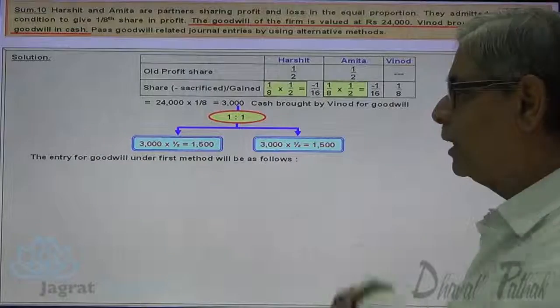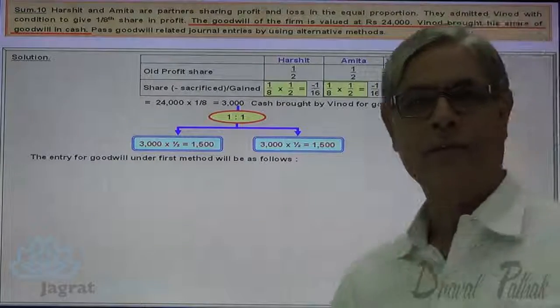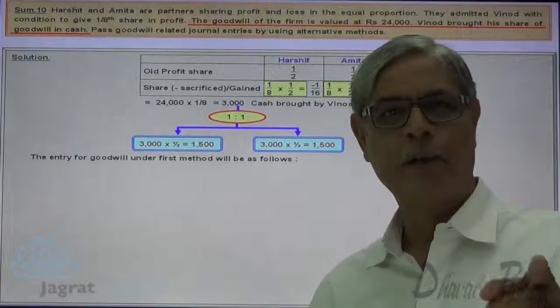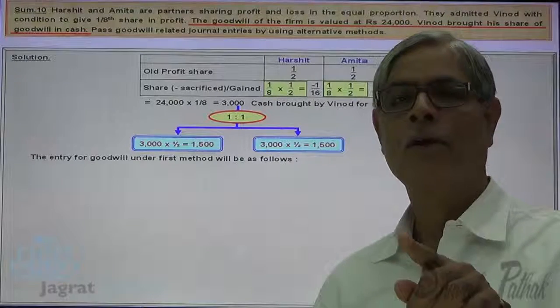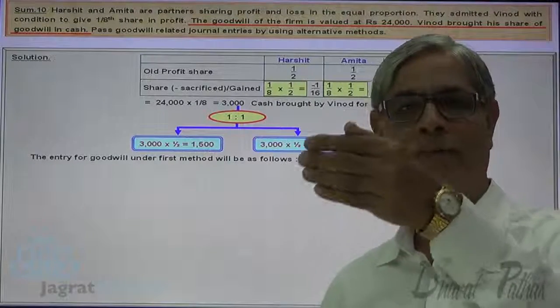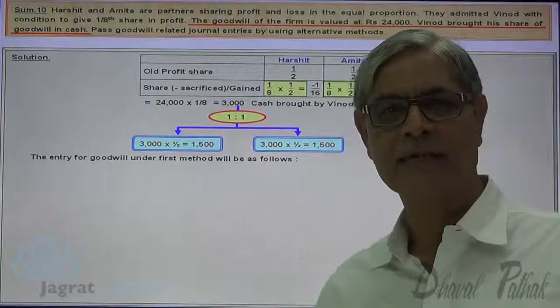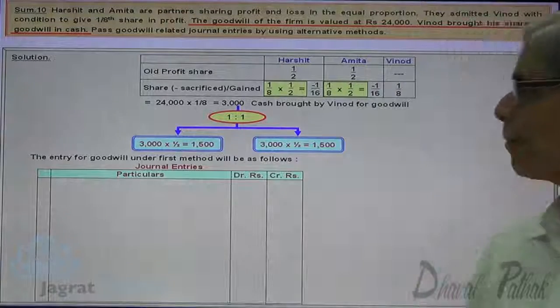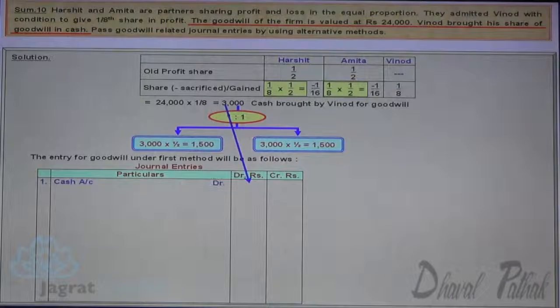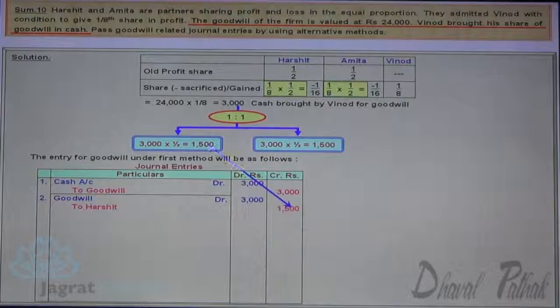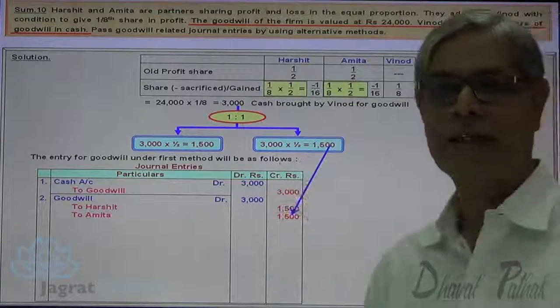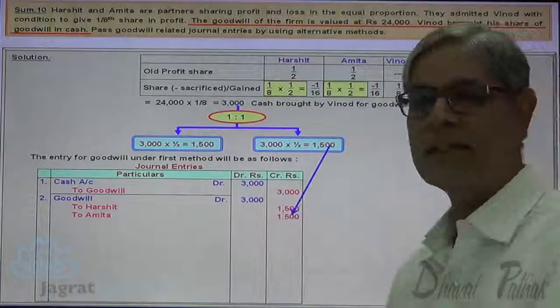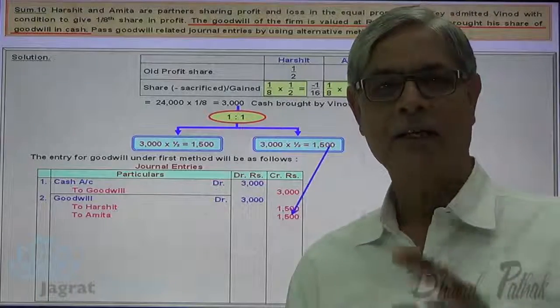The entry for goodwill. Now I want to write down the entry for this transaction. For acquiring ownership, 3,000 is paid. For transferring ownership, 1,500 and 1,500 is received. That is the transaction. There are 3 styles of writing the journal entry for that. Cash account debit to goodwill account credit. Goodwill account debit to Harshit capital account, Amita capital account, 1,500 each. This is one style of writing the entry. Here the goodwill account is a linking account which is credited and debited.